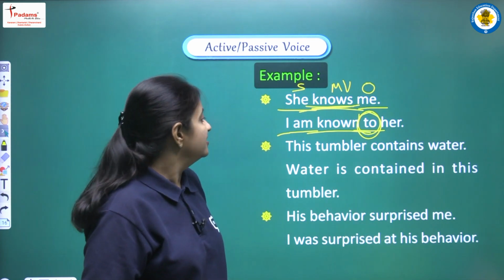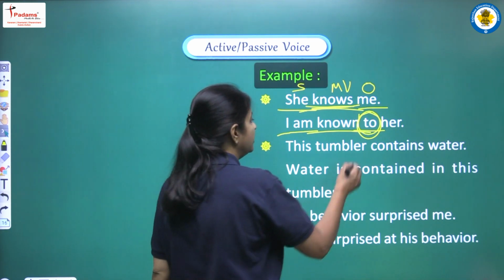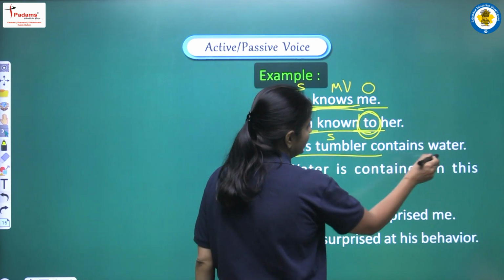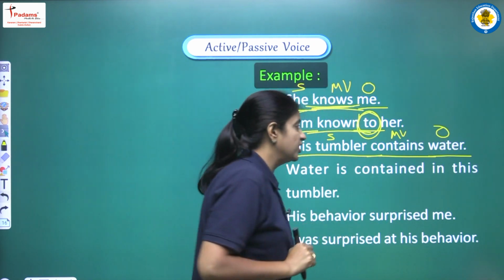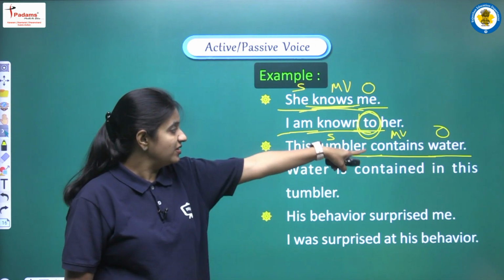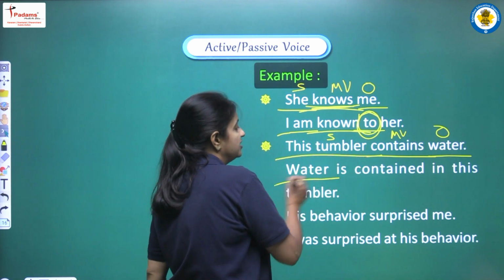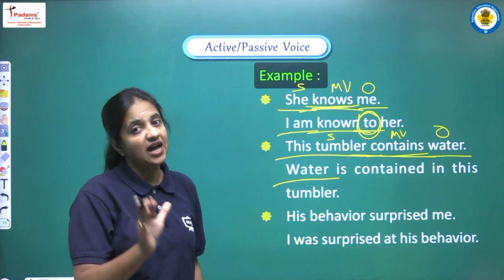Next sentence, this tumbler contains water. So again we can see this tumbler is our subject, contains is our main verb, and water is our object, and we have to convert the sentence into passive voice. So we are starting with our object, that is water, then contains, again present simple, so we have to write is, are, or am.